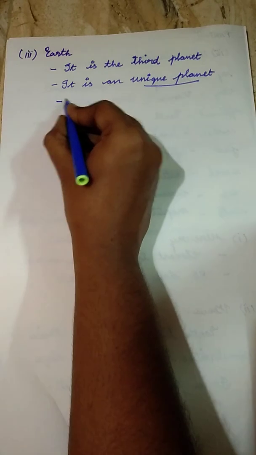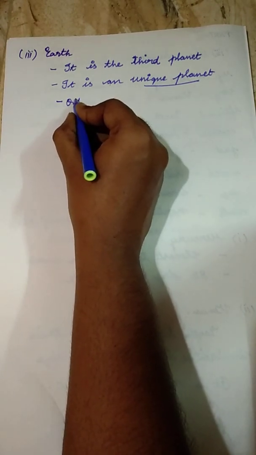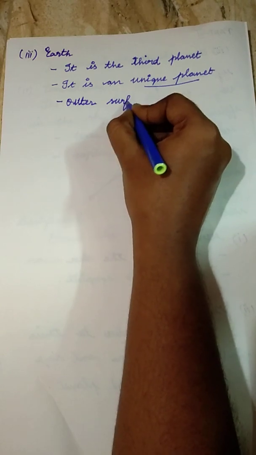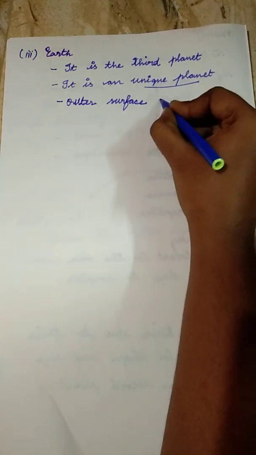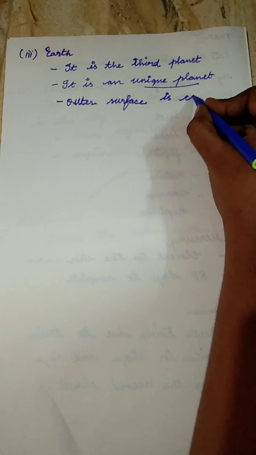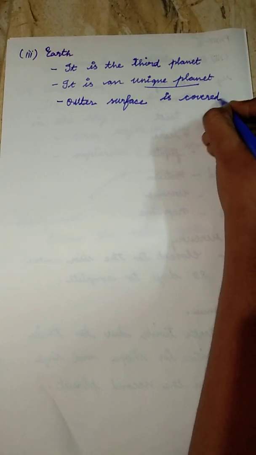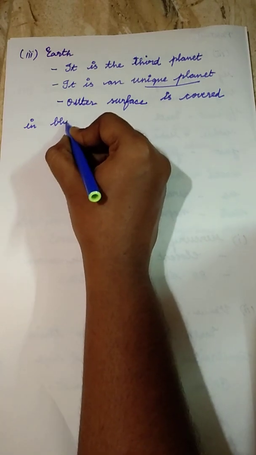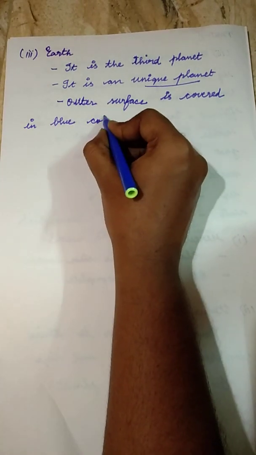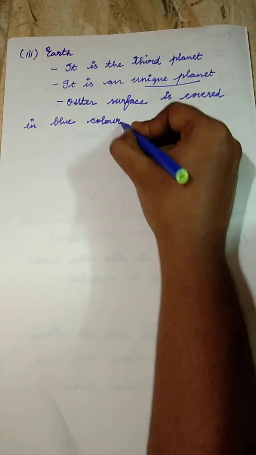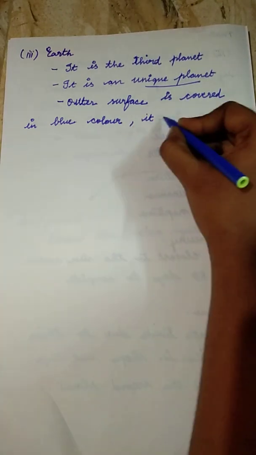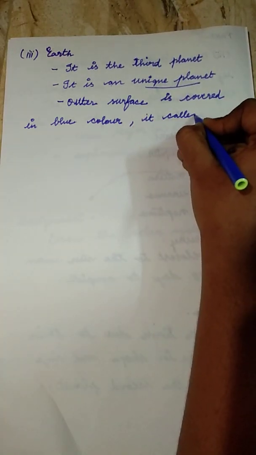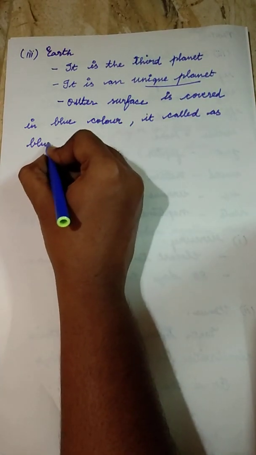The outer surface is covered in blue color. It is called the blue planet.